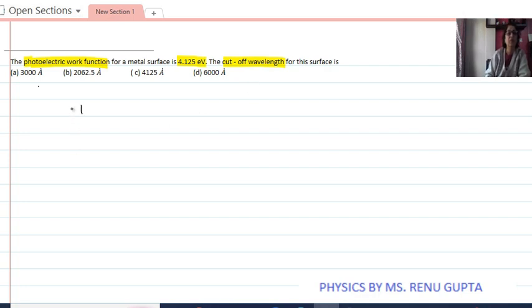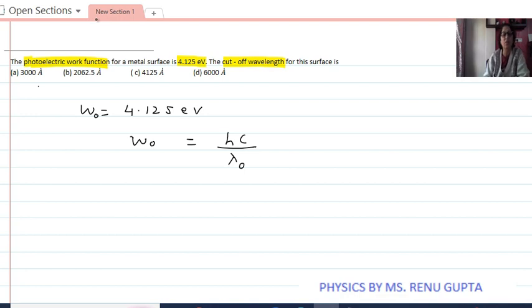Now work function given to us is 4.125 electron volt. Work function is the minimum energy which is required to just eject the electron, not to give kinetic energy to the electron. So the wavelength is given by, or we can say work function is given by hc by lambda. Since this work function means minimum energy, so wavelength will also be the threshold wavelength, or you can say cutoff wavelength. Therefore, lambda 0 will be equals to hc by w0.